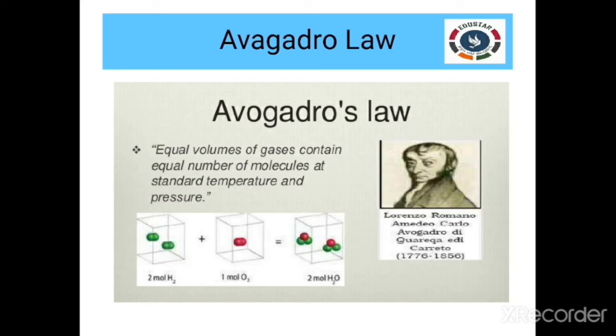Right? For example, 100 centimeter cube volume of hydrogen, nitrogen, oxygen, sulfur dioxide, all the gases contain Avogadro number of molecules in it. Irrespective of the nature of gases, all the gases present for the same quantity contain the same number of molecules in it.